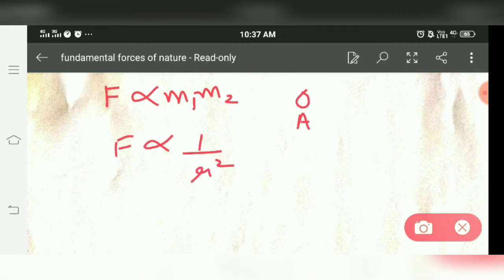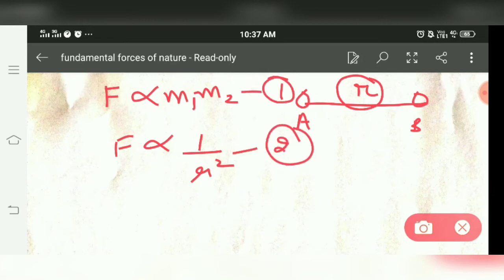Means if body A and body B are separated by a distance r, then F is inversely proportional to r squared. So from equations 1 and 2 we get F is directly proportional to m1 m2 by r square.